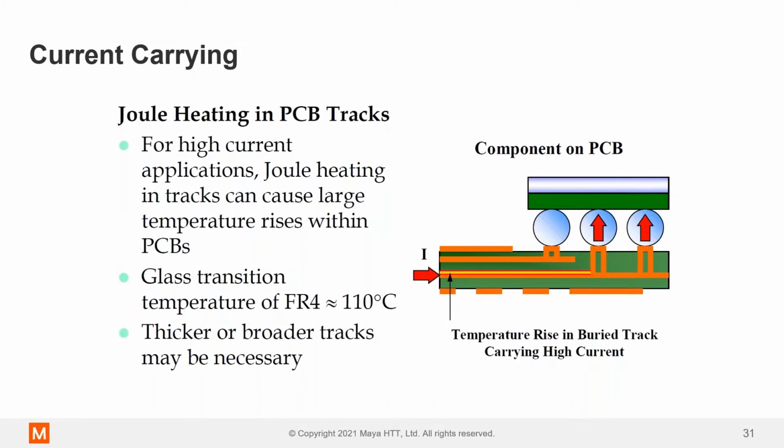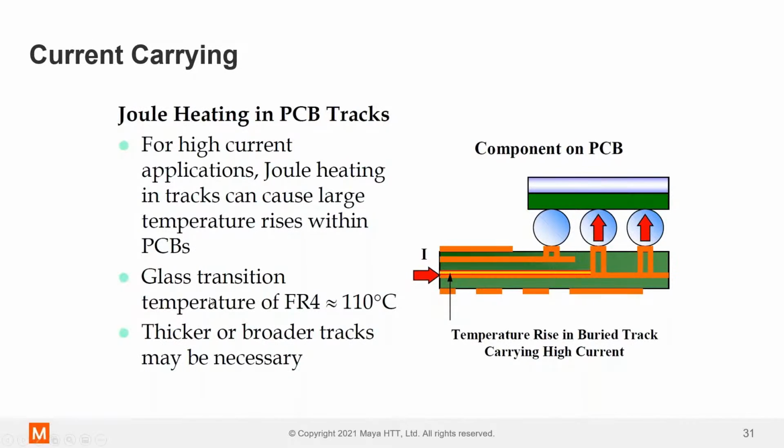Joule heating occurs when you have current, and maybe the cross-sectional area of those traces gets very thin and necks down. That's where you're going to see heating, simply due to the fact that you've got current flow in those traces. So you want to make sure that you don't have any hotspots due to joule heating.